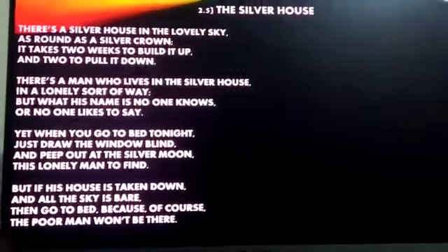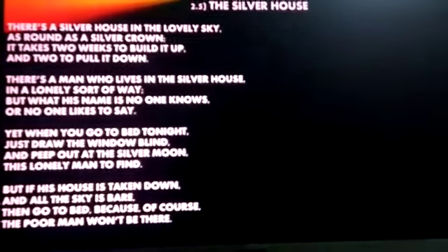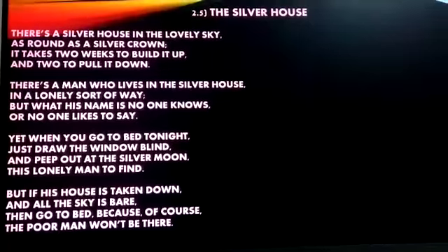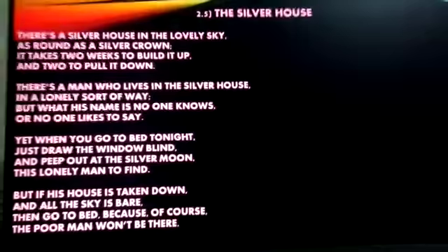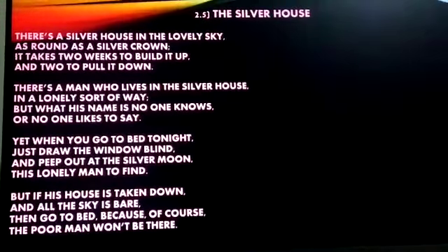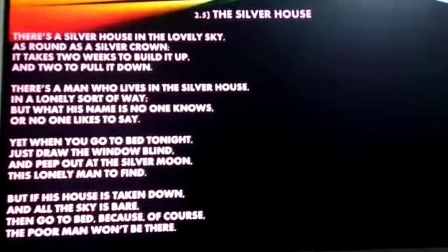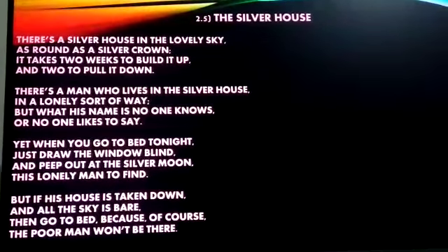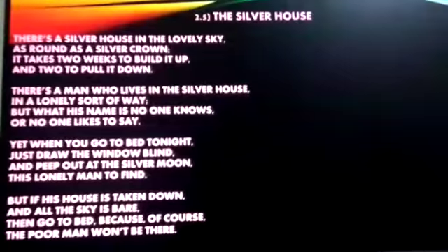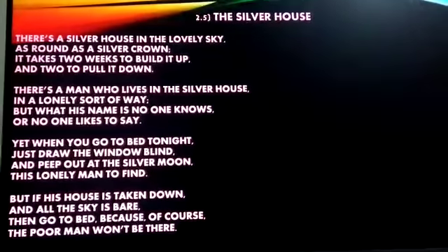2.5 The Silver House, written by poet John Lee. There's a silver house in the lovely sky, as round as a silver crown. It takes 2 weeks to build it up and 2 to pull it down. There's a man who lives in the silver house, in a lonely sort of way. But what his name is no one knows or no one likes to say.